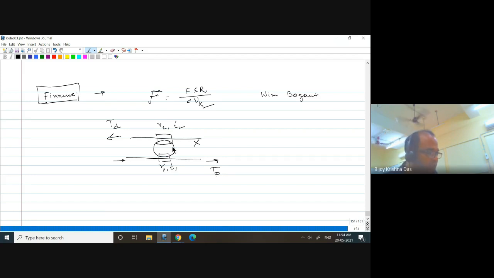Similar to the all-pass configuration, I suggest you calculate TP, the transfer function through the through port, and TD. What is the expression for the transfer function for TP and TD? You derive that by yourself and match it with the expression given in that paper. And if you face some problem, then we can discuss.